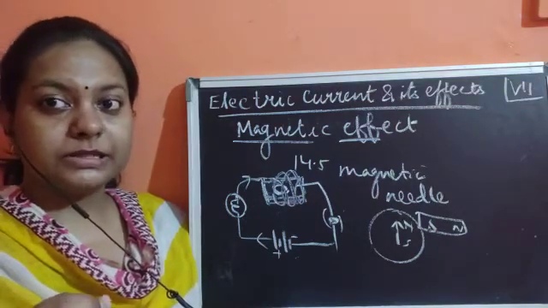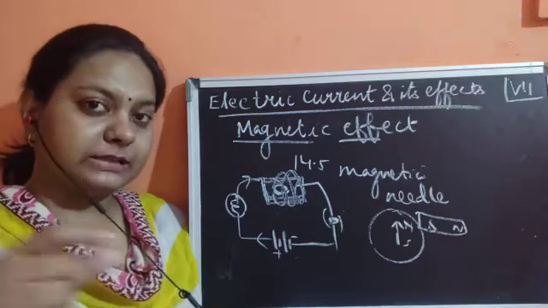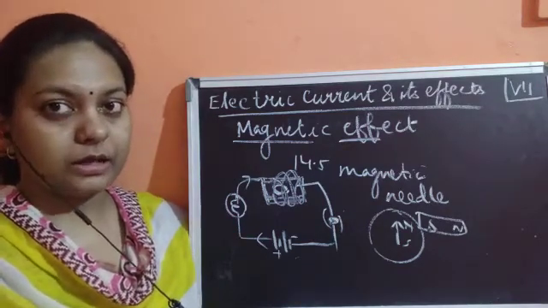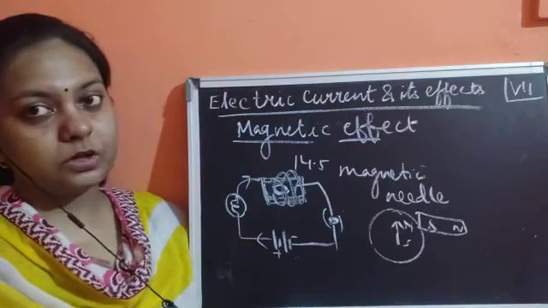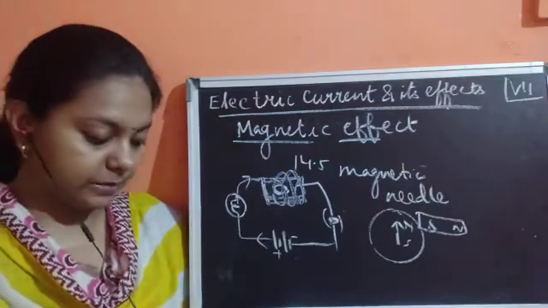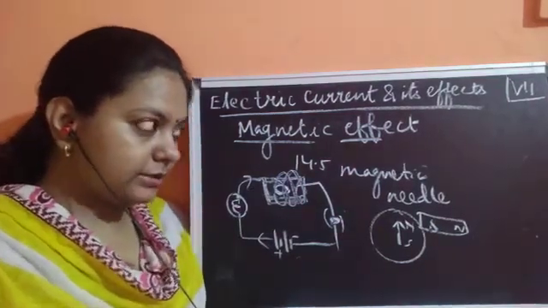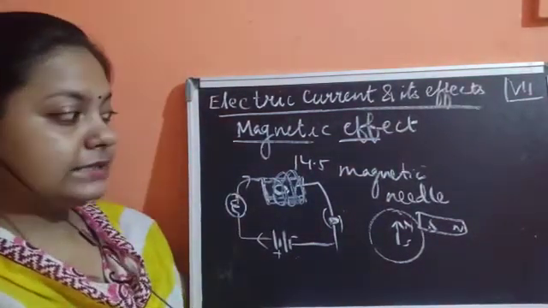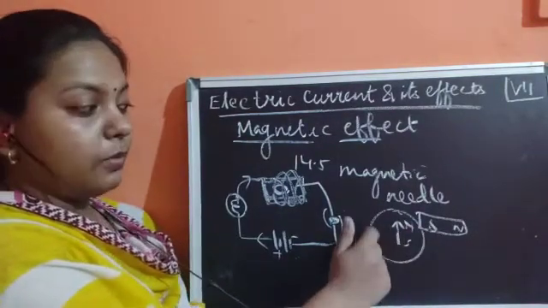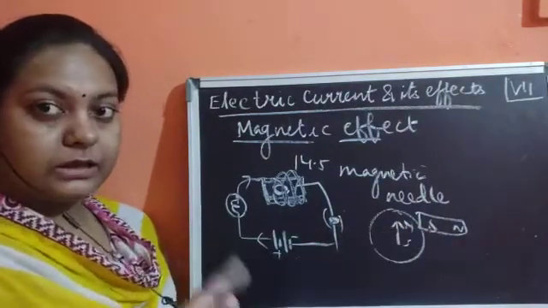Or the domestic fuse, which is placed inside your home for protecting your home from overloading and short circuiting. Similarly, this magnetic effect is also shown by the electric current. This was proved by this experiment, which showed that the magnetic needle also deflects when the bar magnet is placed near to it. Once this bar magnet moves away from it, it again deflects.